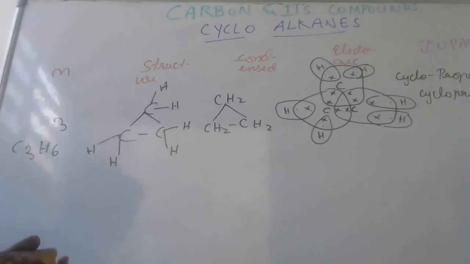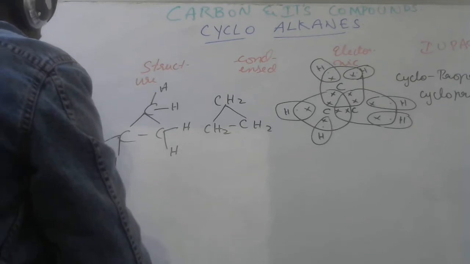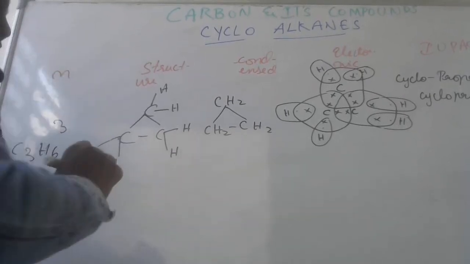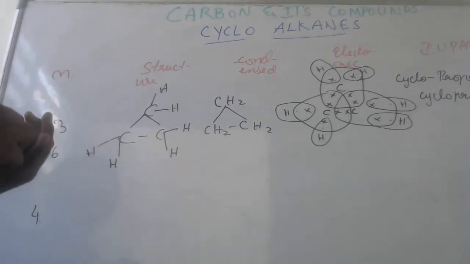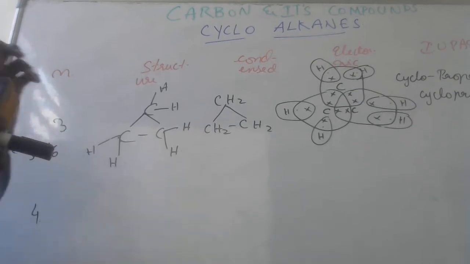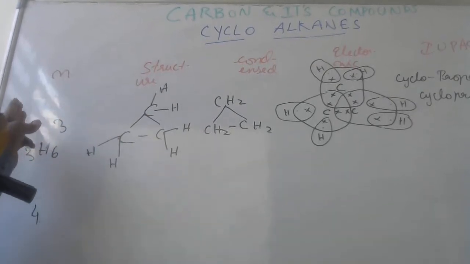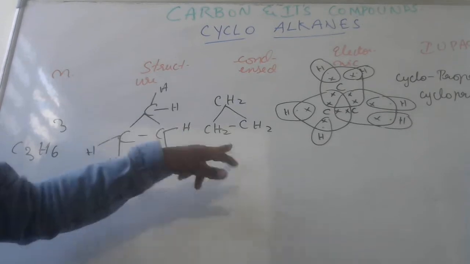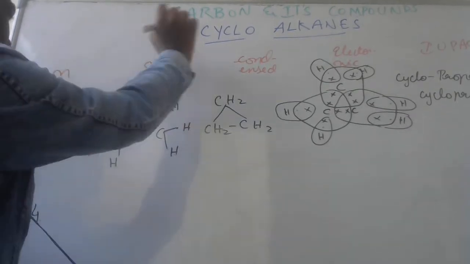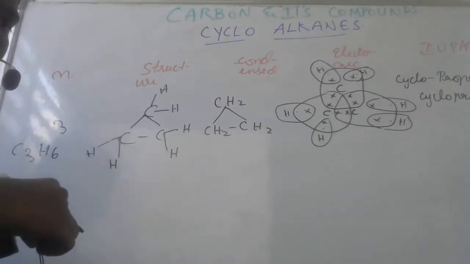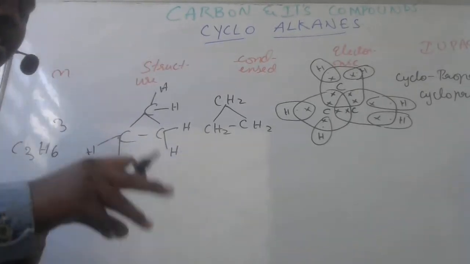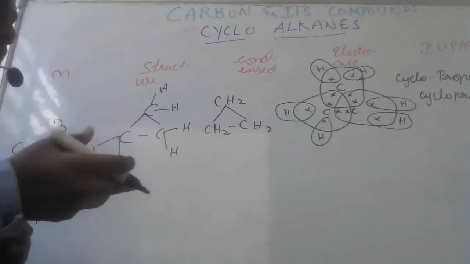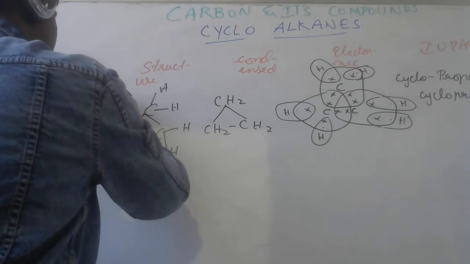Now let us see for N equals 3 and N equals 4. Remember, the number of carbon atoms decides the shape formed. If it has 3 carbon atoms, in mathematics a shape which has 3 sides is a triangle.